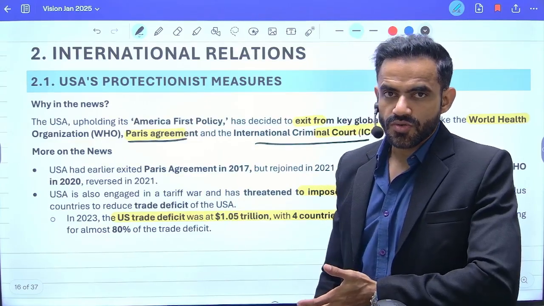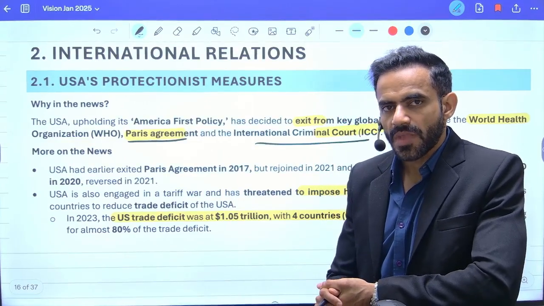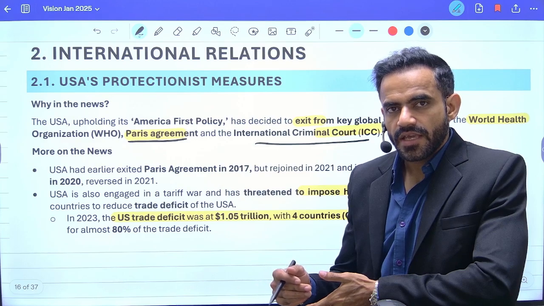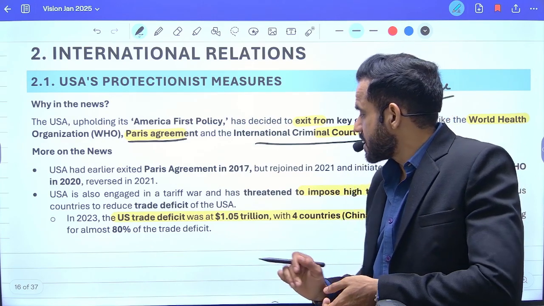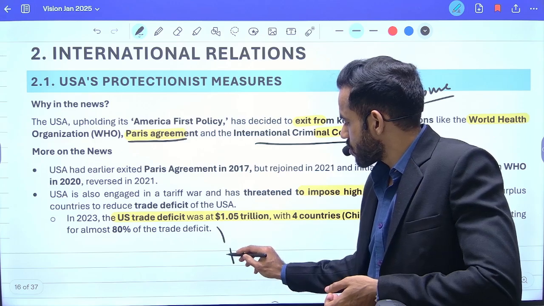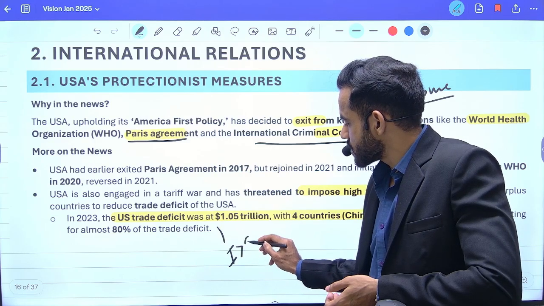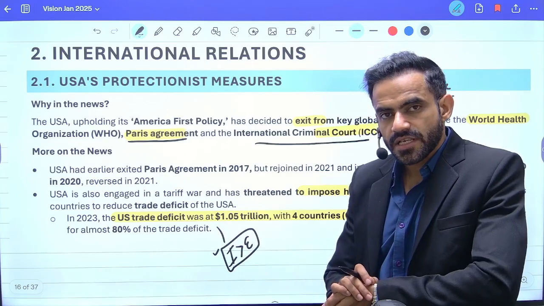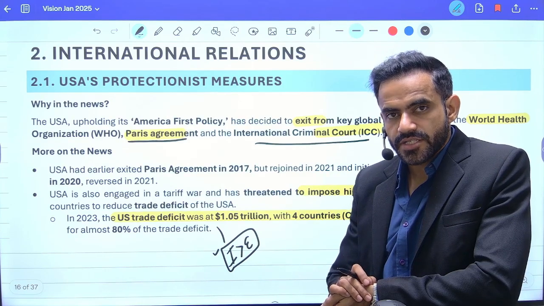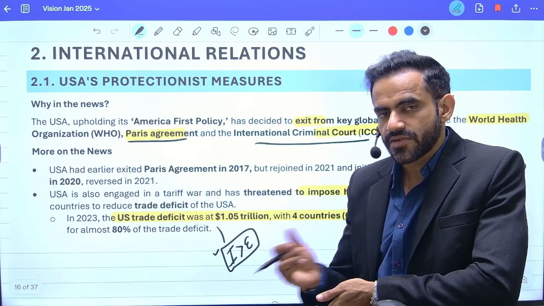Now, it is important to note why the USA is doing so. The USA has a significant trade deficit. Trade deficit basically means they import more than they export. So the US has a significant trade deficit with countries like China. It also has a trade deficit with India.